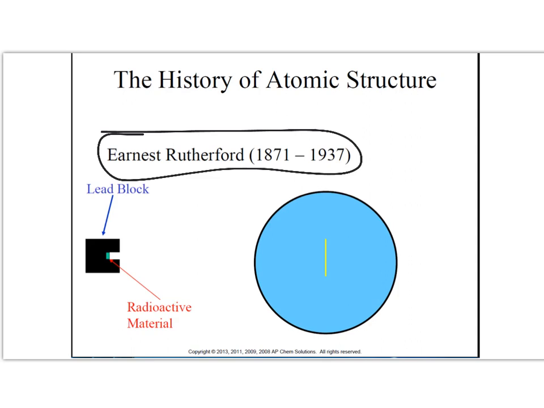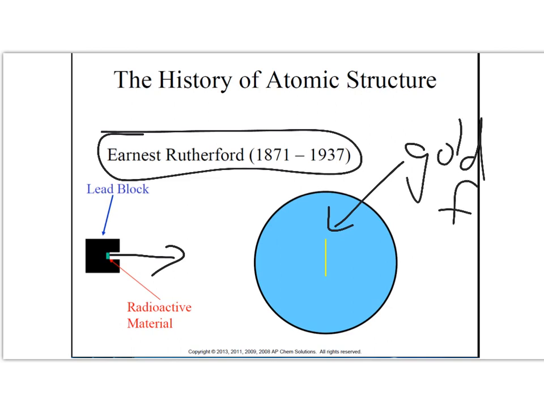There were alpha particles, which have mass. Those alpha particles would shoot out. And he shot them at some gold foil right here. That is gold foil. It's really thin, only a few atoms thick. And he figured this: if he shot these particles, which are solid, at the gold foil, and atoms are solid, they should bounce off.